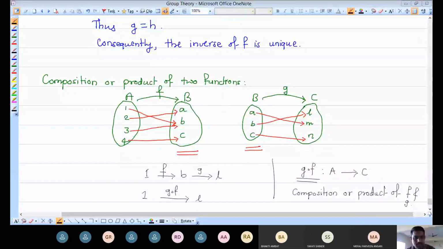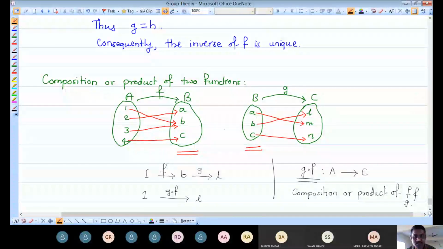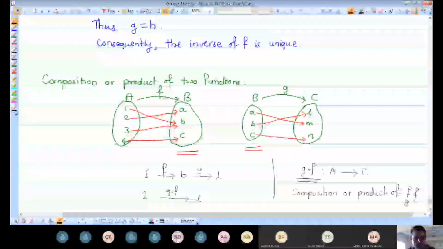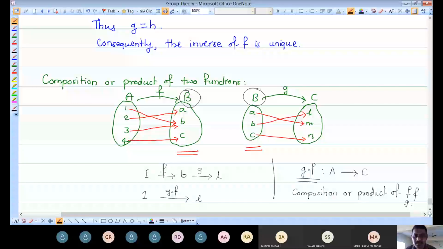So see here, we have discussed that F is nothing but the function from A to B, then G is nothing but the function from B to C. If the domain of the second function, the first set, and the codomain of the first function are the same, then I can take the elements of the second set further under the second mapping. So F is nothing but the mapping from A to B. This B is the same as the first set of this second function.